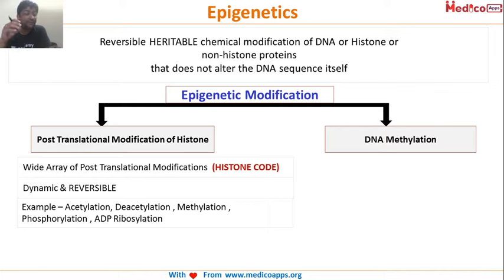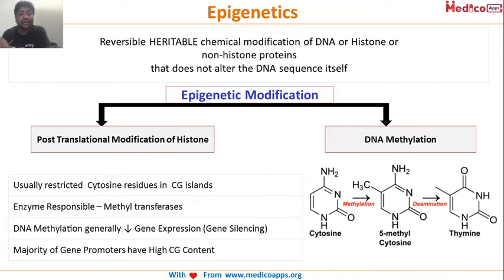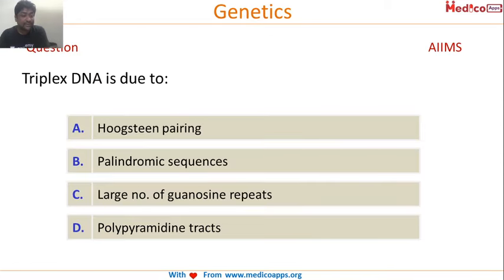All these are very, very important. They are passed from generation to generation, so they are heritable, but they are reversible. Examples are acetylation, deacetylation, methylation, phosphorylation, and ADP ribosylation. And then we have DNA methylation, where a methyltransferase enzyme will methylate the DNA, which will lead to gene silencing.